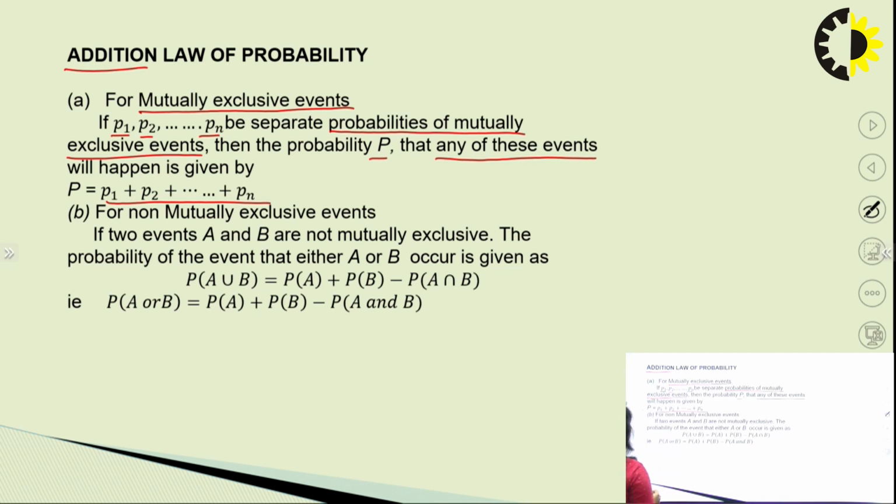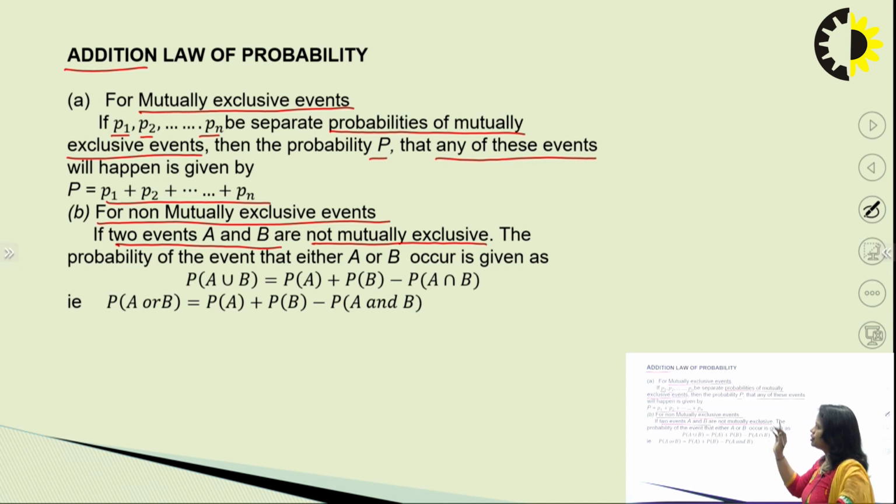Now coming to non-mutually exclusive events. For non-mutually exclusive events, if two events, say A and B, are not mutually exclusive, please understand this is for not mutually exclusive. For mutually exclusive, we are adding all the probabilities separately, which we have taken for each of the events.